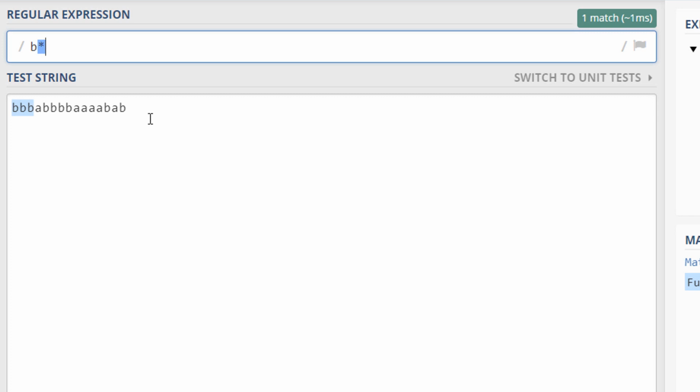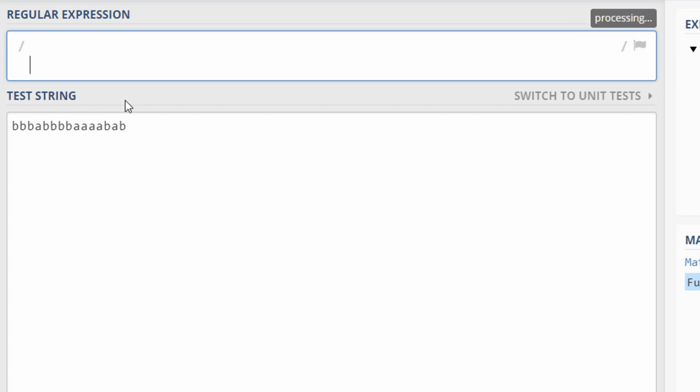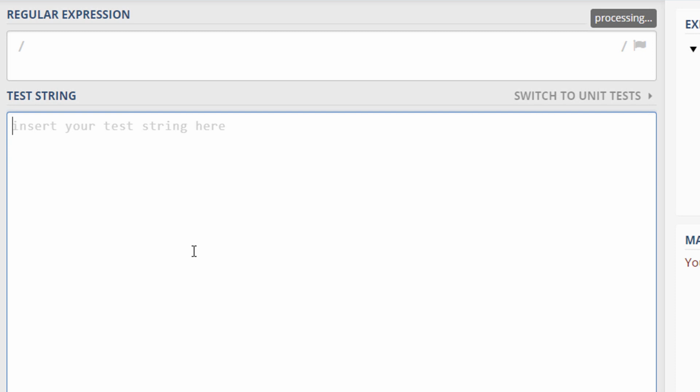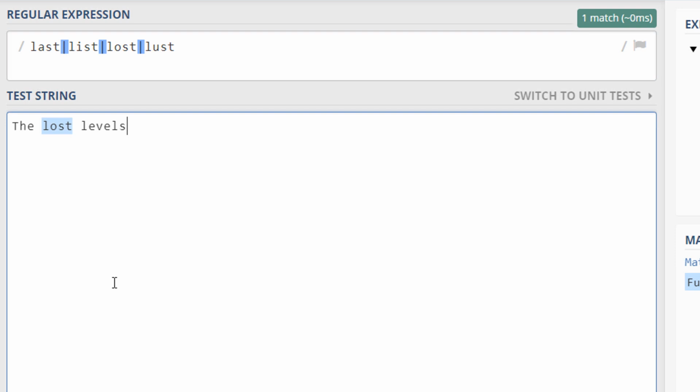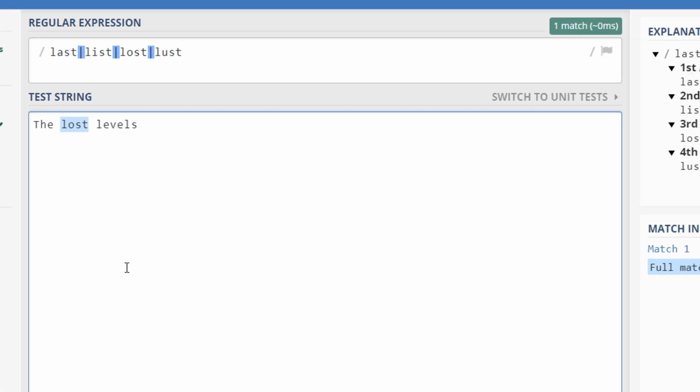If you remember, it was not only sequence, selection and iteration that made regexes imperative. I also argued that you can influence the control flow of regular expressions. Let's see an example for that. Imagine that you have a regex last or list or lost or last. This matches one of those words. And we have a test string, the lost levels.